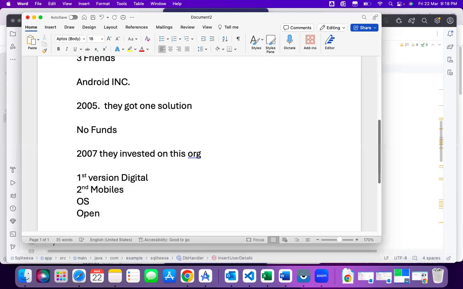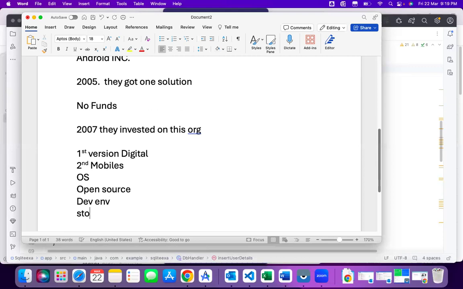Next, it is open source, always. They will release a development environment, and also a store. These are all agreements between Android Inc. and Google. So the first version is for digital camera, the second for mobile, and after that they release it as an operating system, always open source.